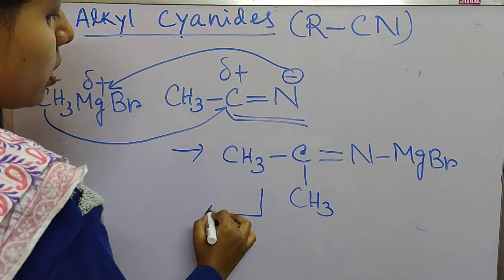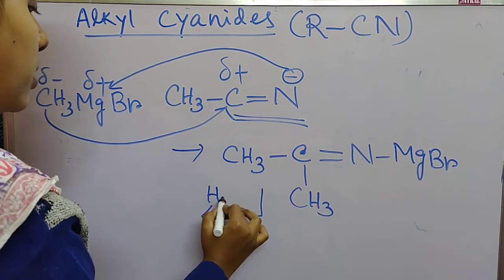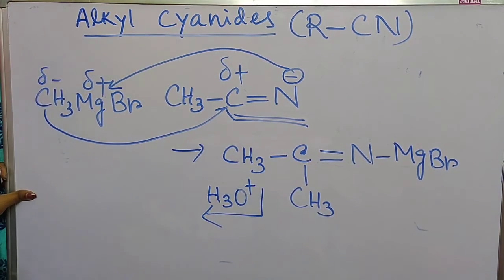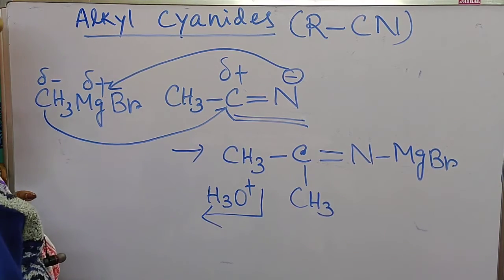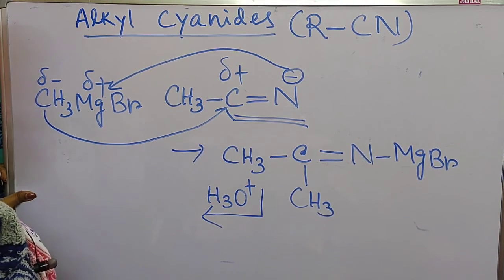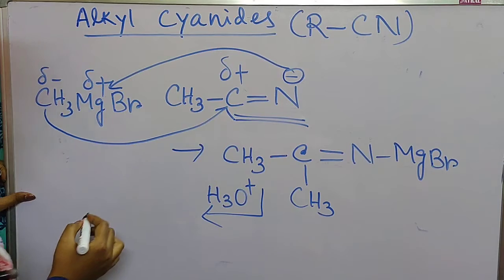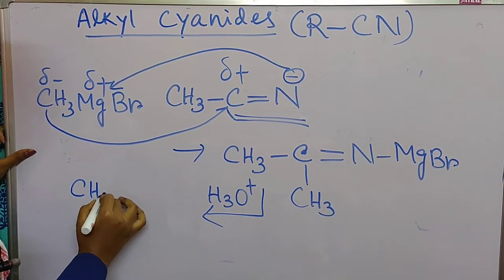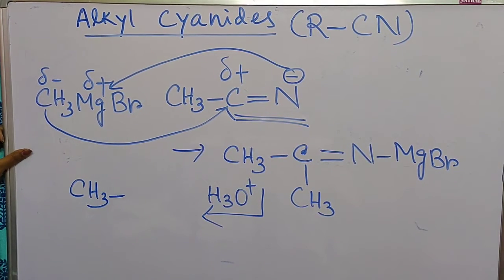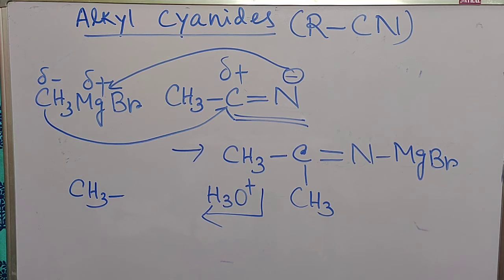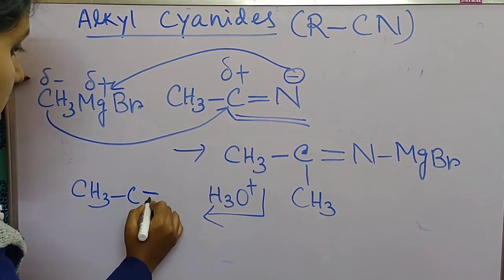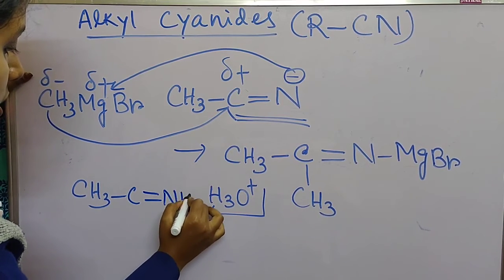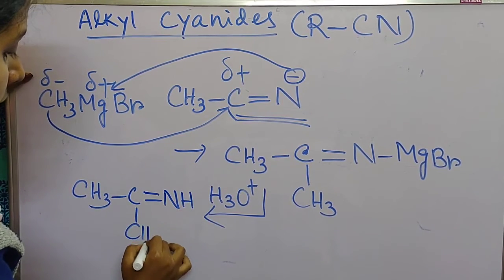Now we have to do hydrolysis here again, with H3O plus. After doing hydrolysis, what will we get? CH3 single bond carbon, an imine type of compound, NH, CH3.